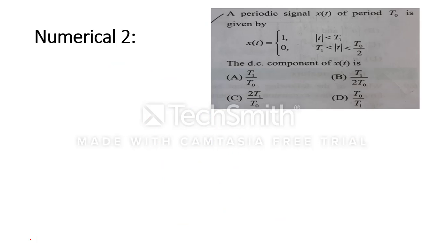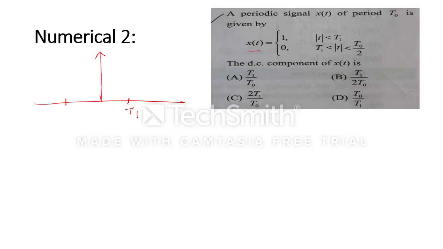Now the second numerical: a periodic signal is given to us. This equation is given and they are asking for the DC component. So first of all we will plot the x(t) waveform. How will our x(t) waveform look? Because mod t is given, it means that it will be at the positive side as well as the negative side.